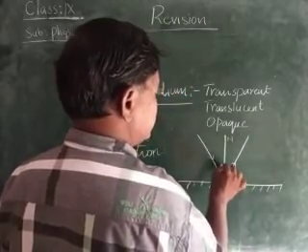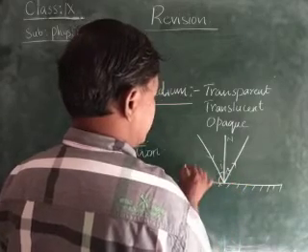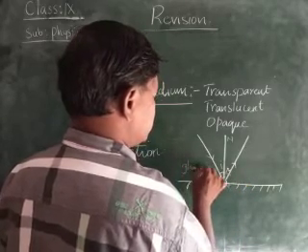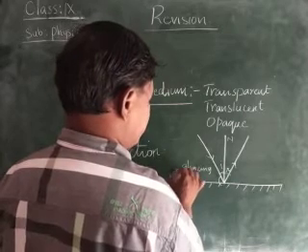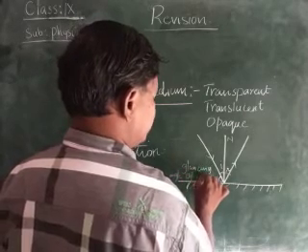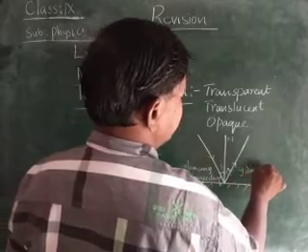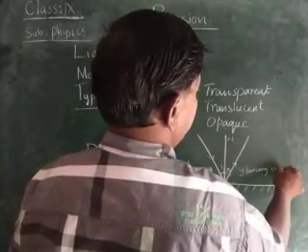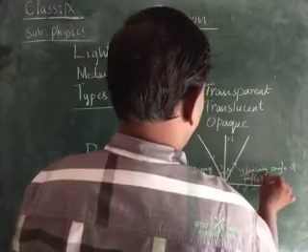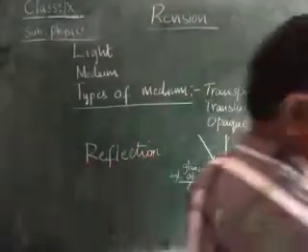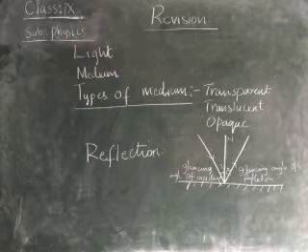This is the angle of incidence, angle of reflection, glancing angle of incidence, and glancing angle of reflection.